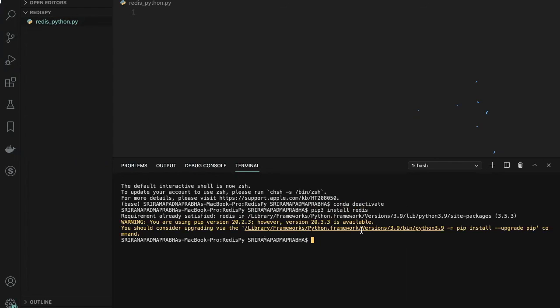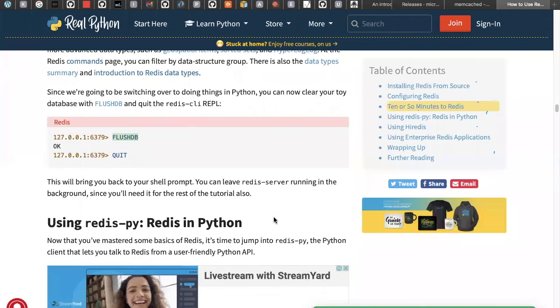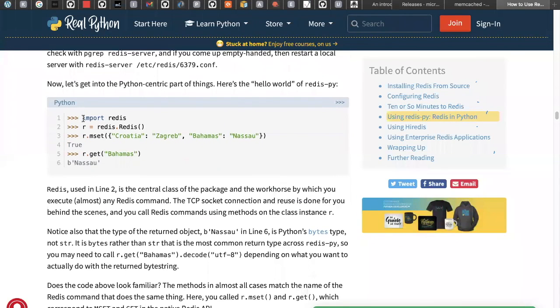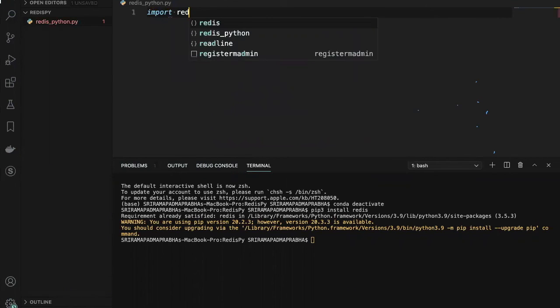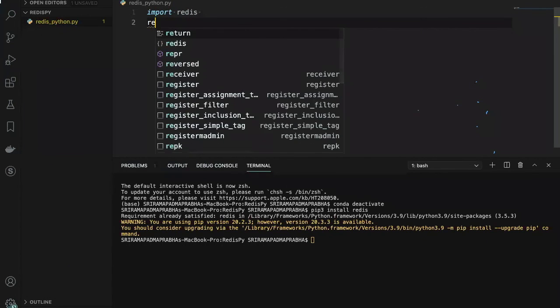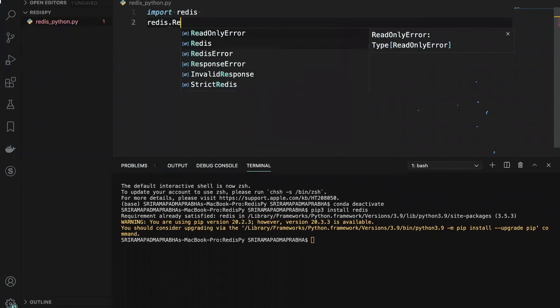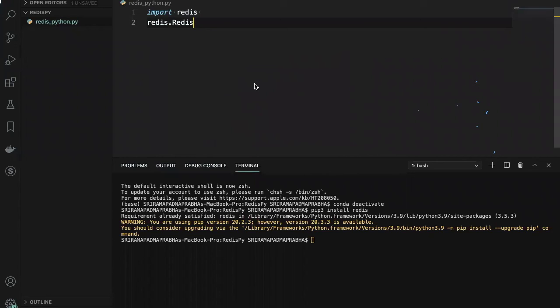When you install this, Redis will be installed locally, but it looks like in my system it is already satisfied. There are no dependency libraries for this Redis, you can just install it. After that, you can use the command import redis. There is already a website given here, and this is enough. For example, there are two commands here, import redis and redis.Redis. In the same way, I'm writing the same code here, import redis, and the class name is Redis here.